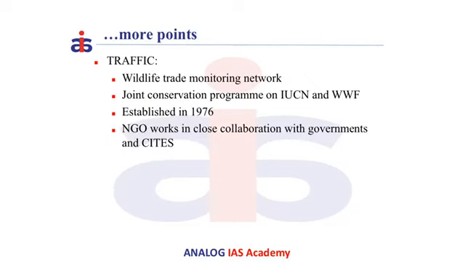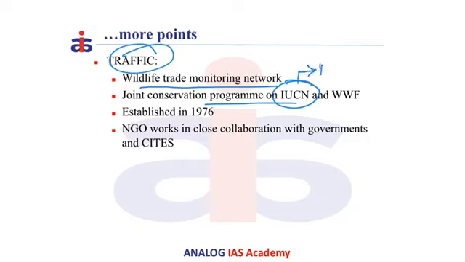The second body is TRAFFIC, which is an NGO whose main role is wildlife trade monitoring, and it is a joint conservation program by IUCN, that is International Union for Conservation of Nature, which generally comes out with its famous publication called the Red List of important flora and fauna, and the World Wildlife Fund for Nature. It was established in the year 1976, and this NGO works in close collaboration with the governments and CITES that we have just discussed.